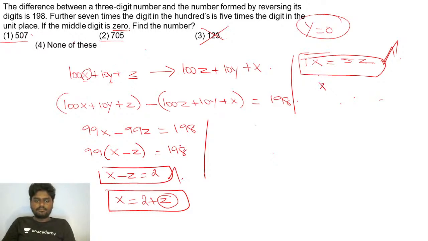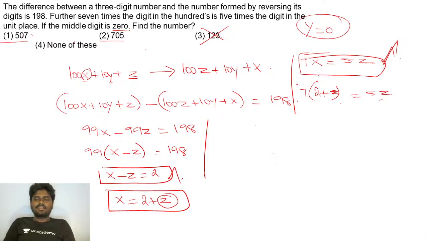So if I substitute the value of x is equal to 2 plus z, then what I'll be getting here exactly: 2 plus z into 7 is equal to 5z, right?